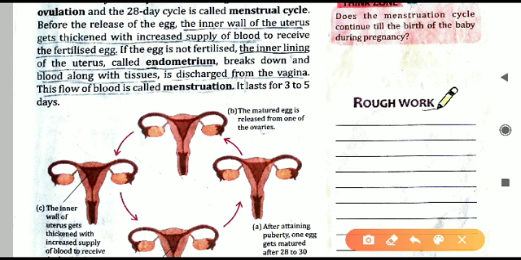But in case the egg is not fertilized, then what will happen? This inner lining of the uterus, called the endometrium, will break down because fertilization has not taken place. The blood supply that was increased there leads to the rupture of the tissue, that means the tissue will break down and the blood will start flowing and it is discharged outside through the vagina. This process is called menstruation and it generally lasts 3 to 5 days. This is the full process.